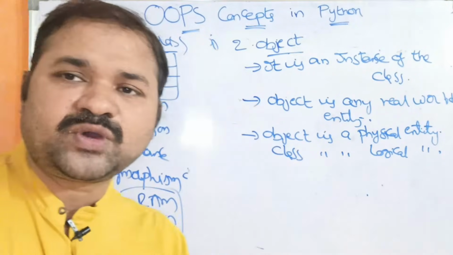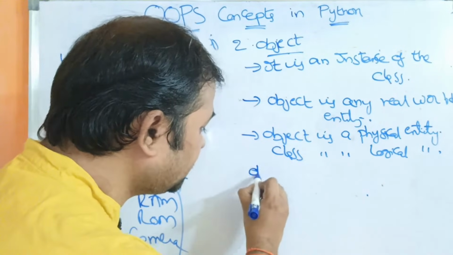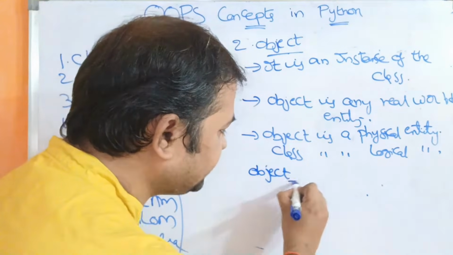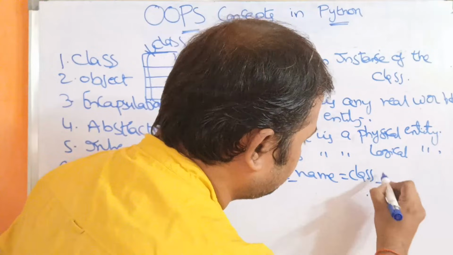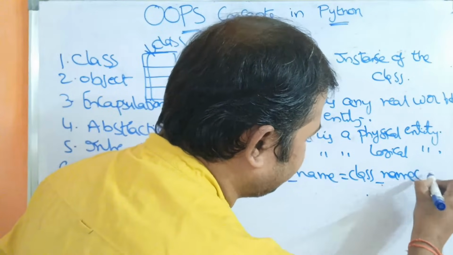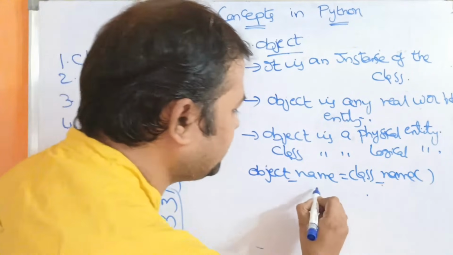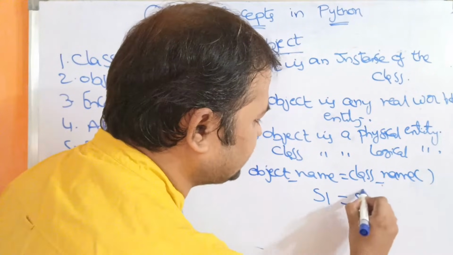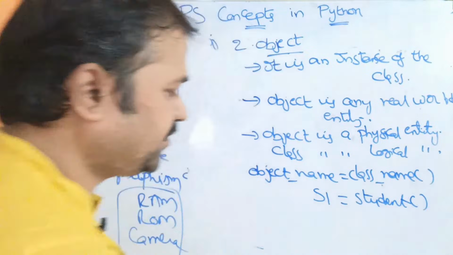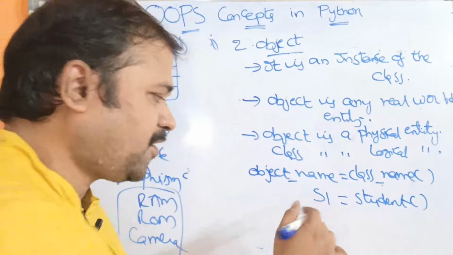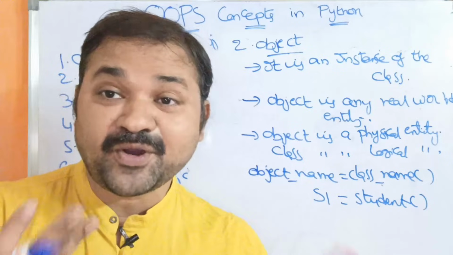Now let's see how to create an object. The syntax for creating an object is very simple. Object name is equal to class name, followed by left parenthesis and right parenthesis. Let the object name be S1. S1 is equal to class name. Previously the class name is student, so S1 is equal to student. So an object is created, and that object name is S1. Likewise we can create n number of objects.